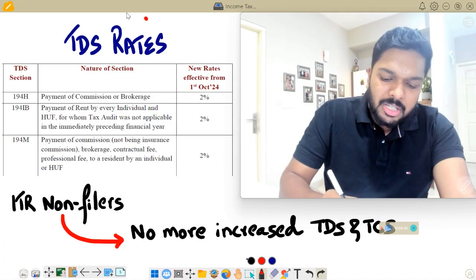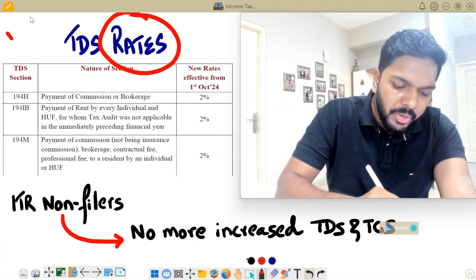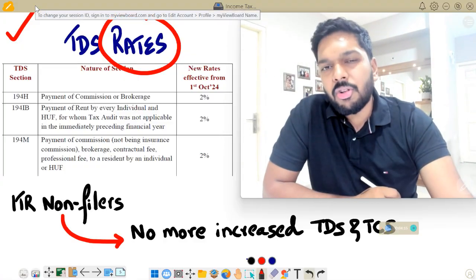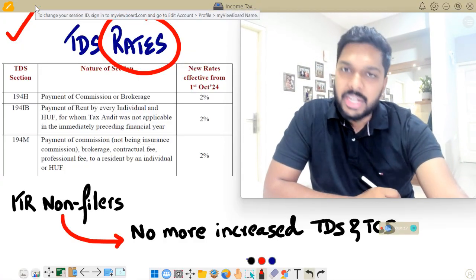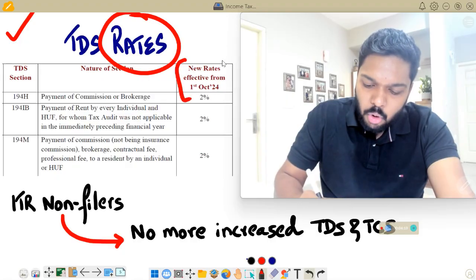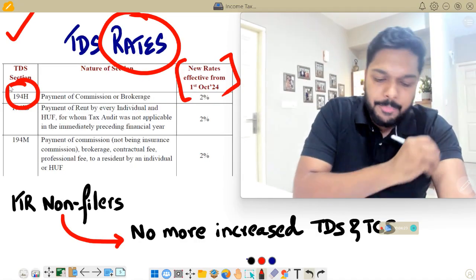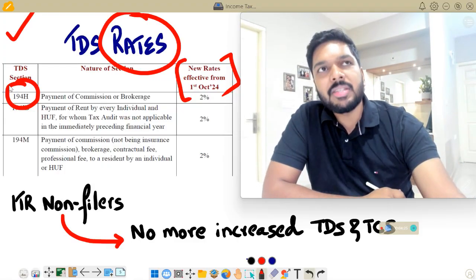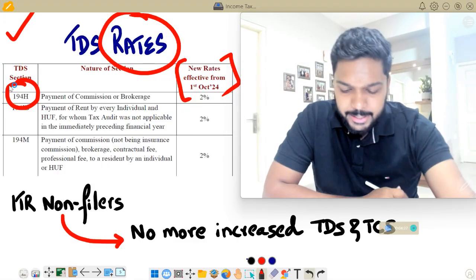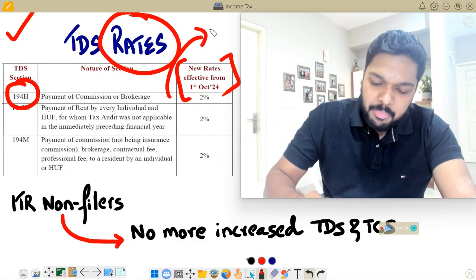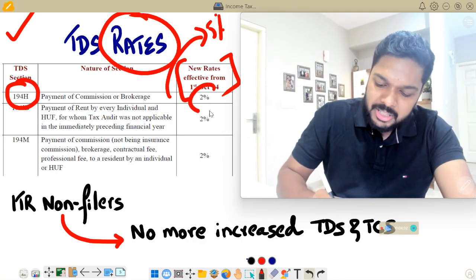Second is the concept of TDS rates. Of course, thresholds is what we discussed now. There have been some important changes or reduction in TDS rates as well, effective from 1st October 2024, especially in section 194H, which is basically TDS on payments in the nature of commission, brokerage and all that. Earlier it was 5%, now the rate has been reduced to 2%.